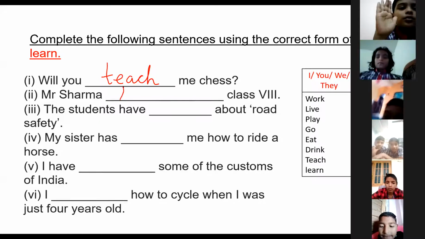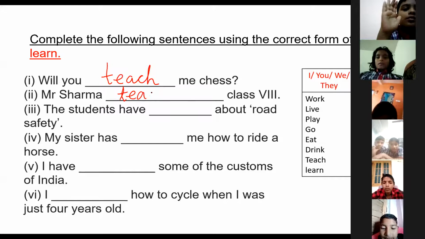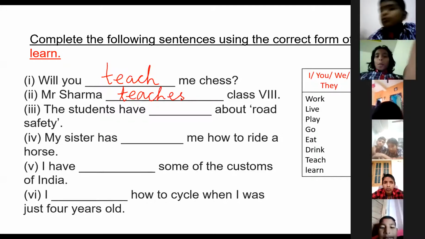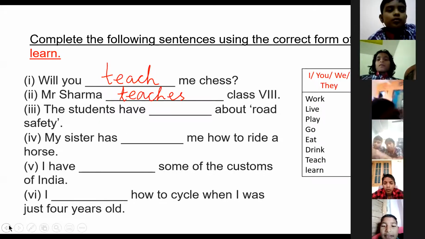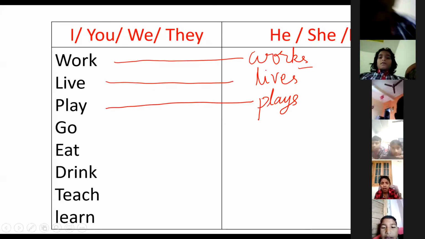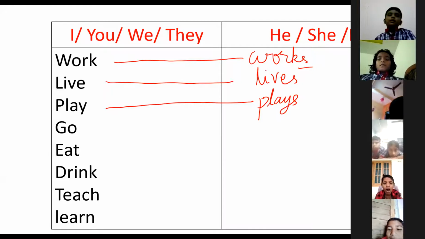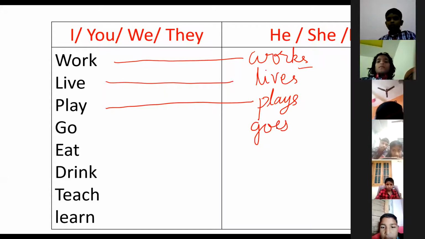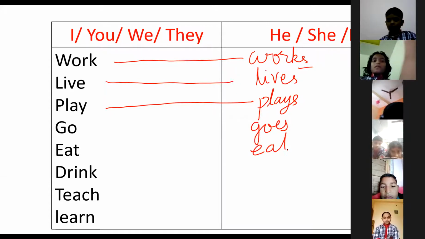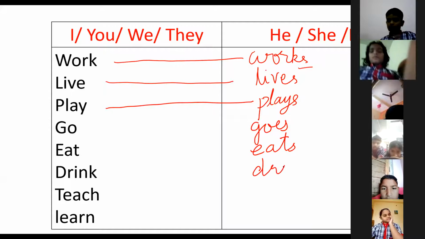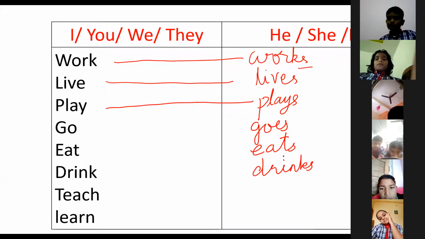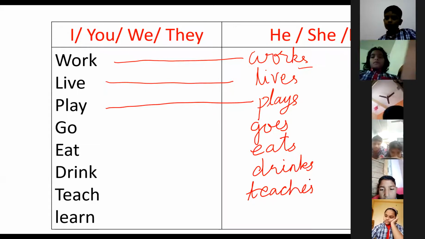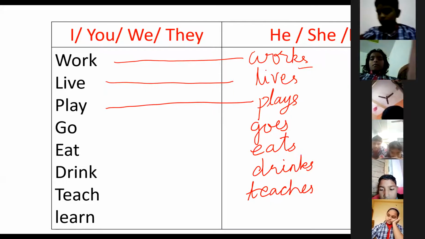Teaches. Now, teach, that's why teaches. But I told you before, what did I tell you? Teaches. Why did I tell you this? To explain you this exercise. Go will become goes. Eat will become eats. Drink will become drinks. And teach will become teaches. Teaches means he, she, it will take teaches.